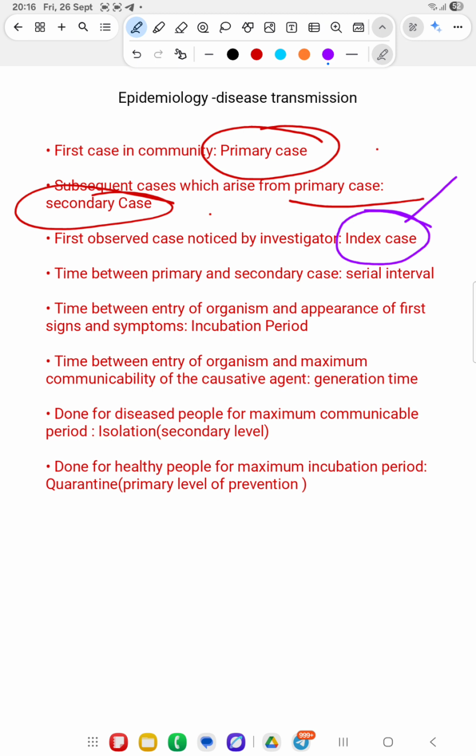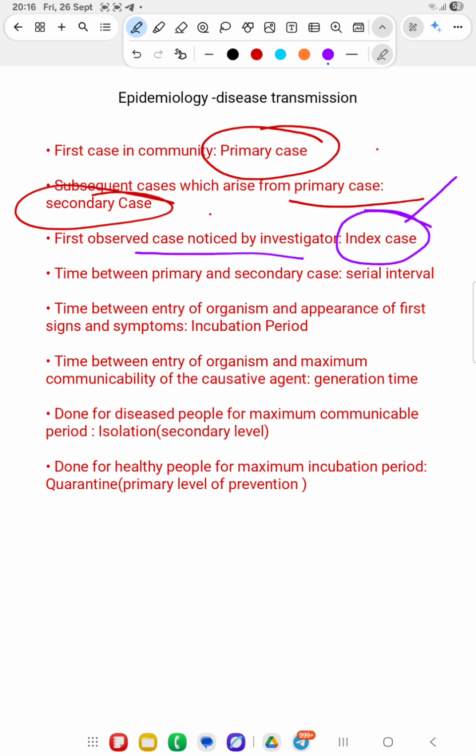Okay. So the first case is the primary case, and the subsequent case from the primary case is the secondary case, and the first observed case that is noted by the investigator, that is very important. Learn this topic by heart, this same sentence will be asked in the exam also. That is the index case.